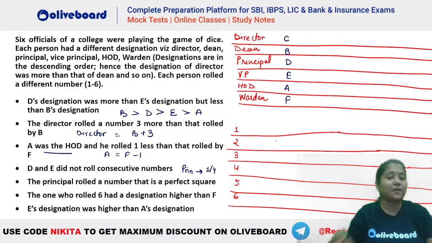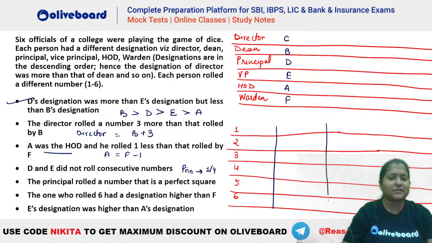अब हमें निकालना है number. Okay, we have to find the numbers rolled by him. Okay, we'll check what are the different numbers that these people are rolling. Now it is given here, D's designation, this is all done. The director rolled a number 3 more than that by B. Okay, so let's try out. Let's see what are the possibilities here.